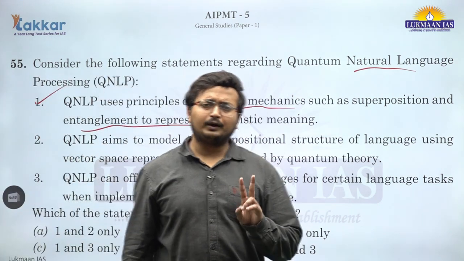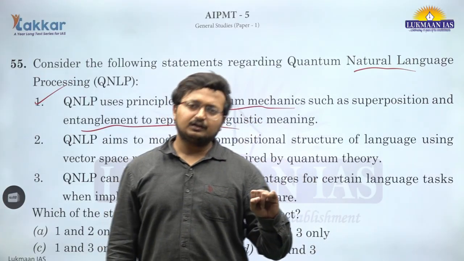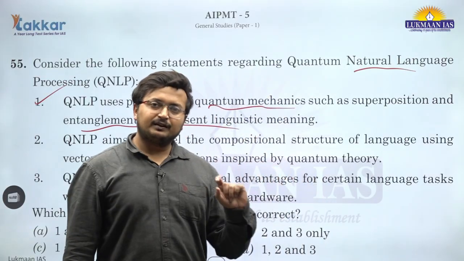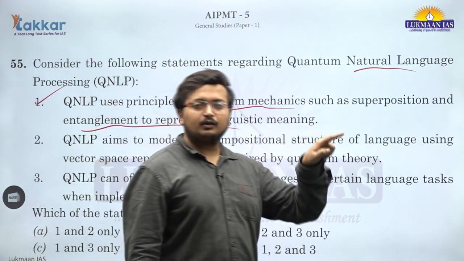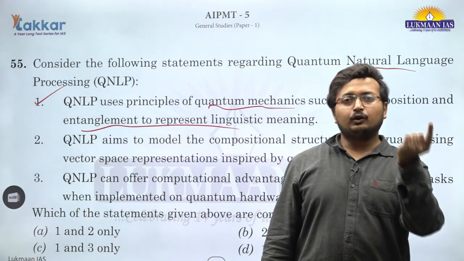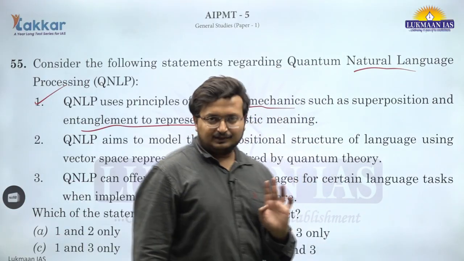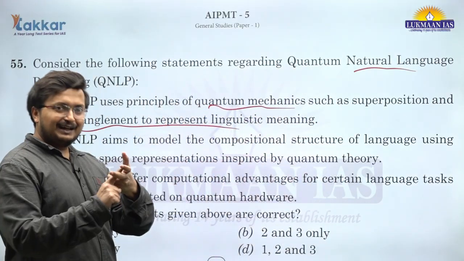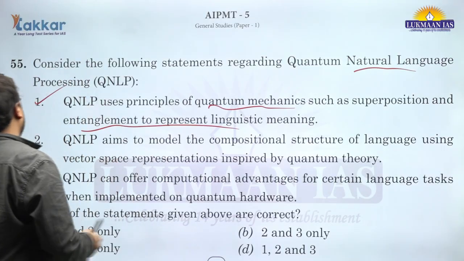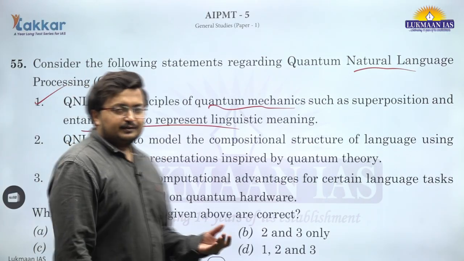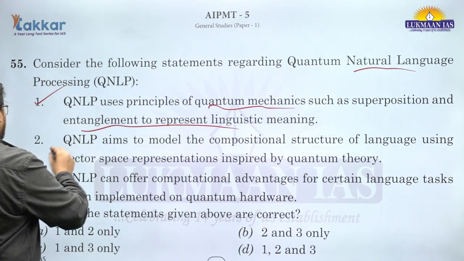So these are two characteristics of quantum computing, that is superposition, how the quantum qubits are superpositioned together, and entanglement, if a change in quantum spin number or quantum number of one would get automatically reflected in terms of change in other quantum bits. This is entanglement. They are entangled with each other. If you change one, it can be automatically reflected in the second. That is used in natural language processing based on quantum natural processing. Okay, so QNLP uses this technique.